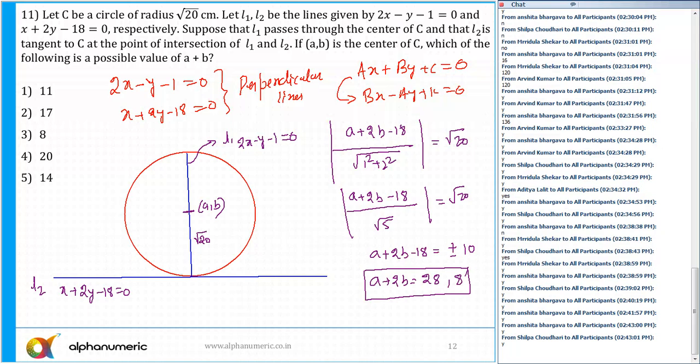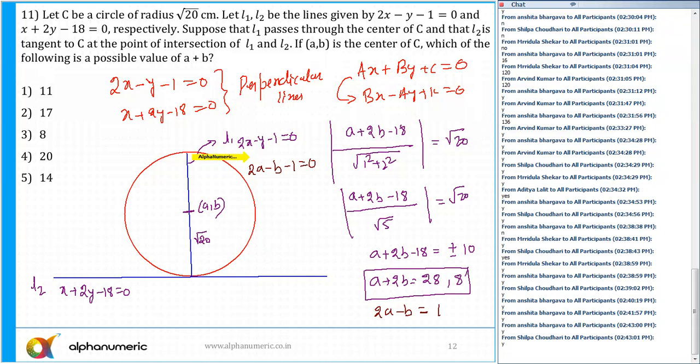Also, the point A, B is passing through the line L1, so it will satisfy this equation also. So you can substitute this value, and you will get 2A minus B minus 1 equal to 0. So I'll get another equation: A, B is passing through the line 2x minus y minus 1, so 2A minus B minus 1, so 2A minus B is equal to 1. Isn't it?